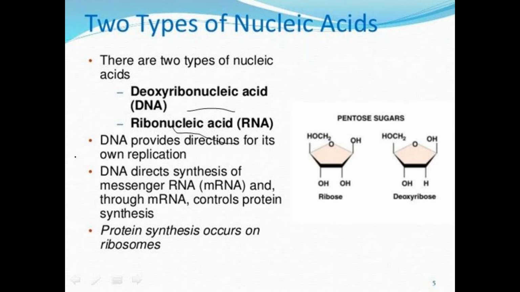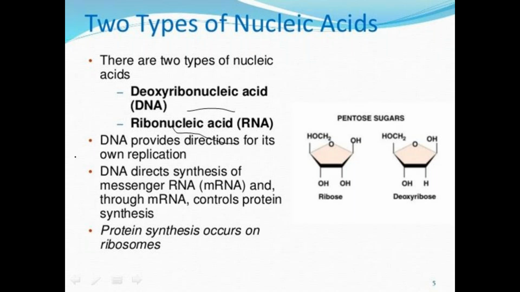Then it has to synthesize mRNA, and that process is called transcription. Then, by using the mRNA, it synthesizes proteins. The amino acid sequence is synthesized based on the mRNA, and that process is called translation.